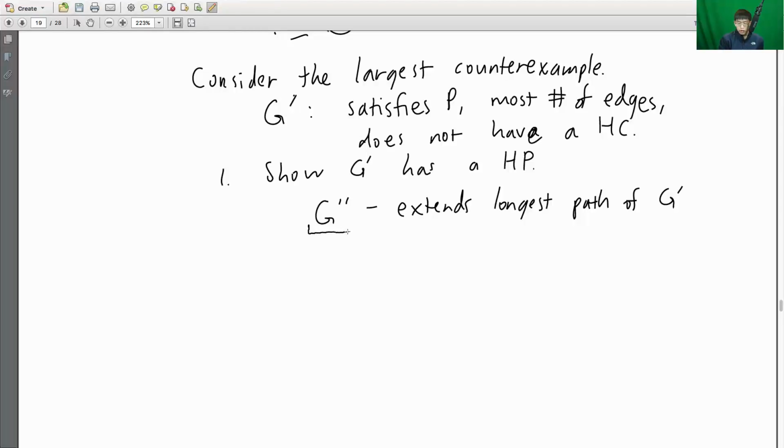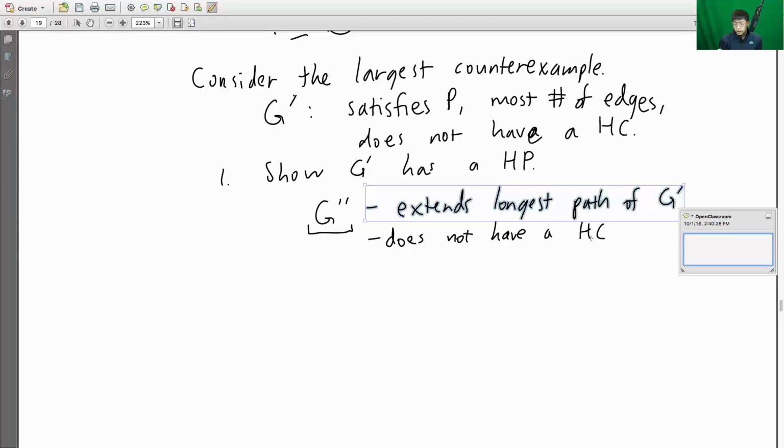Also, this new graph, G double prime, must not have a Hamiltonian cycle. The reason why it does not have a Hamiltonian cycle is because when we extended this path, we know we can't get a cycle out because this path originally did not visit every single vertex. So if it does not visit every single vertex, we could just add another edge to a vertex that has not been visited yet, and we would end up with a longer path but not a cycle.